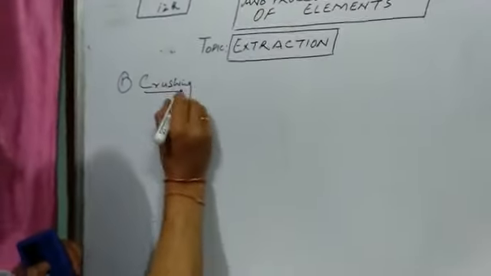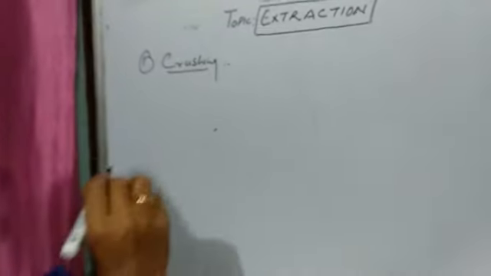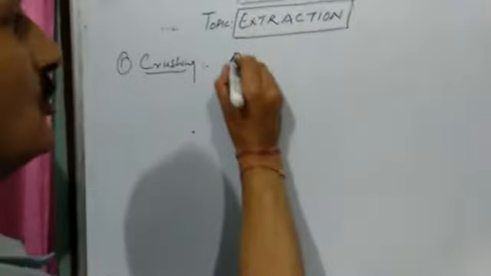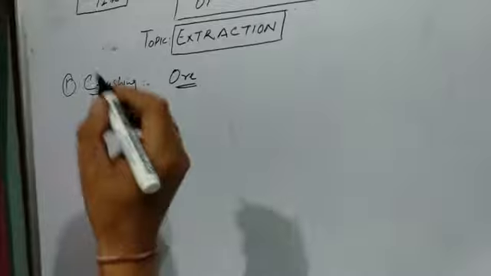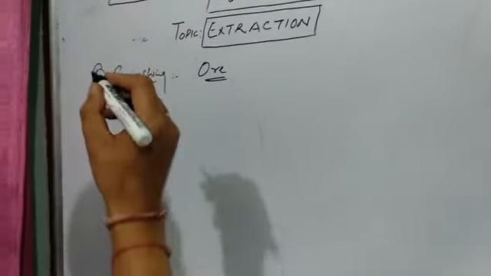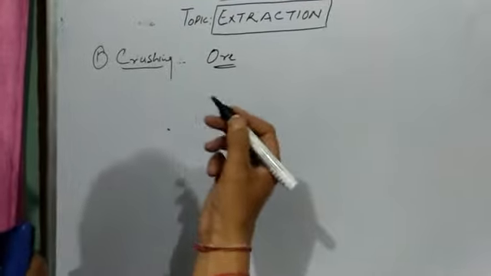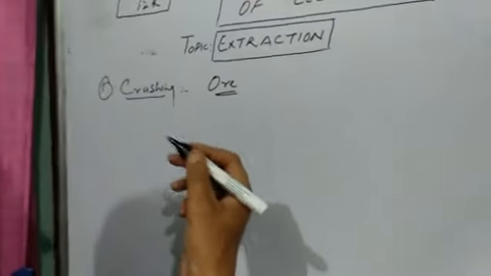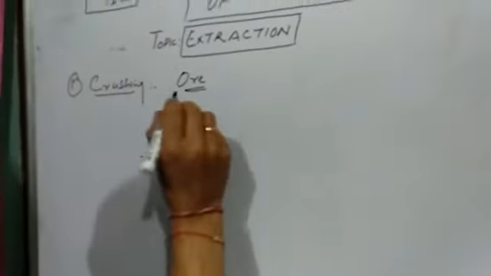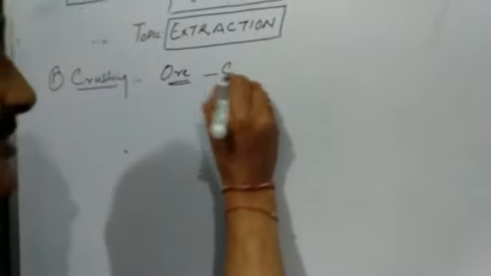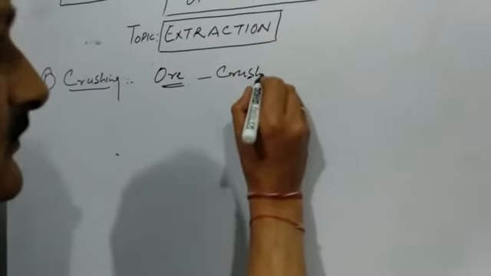Crushing is a common step. In this step, we take an ore of the metal, for example, bauxite ore of aluminum, hematite ore of iron, one of the ores for which we are going to undertake extraction. We take the ore, we crush it into a fine powder.